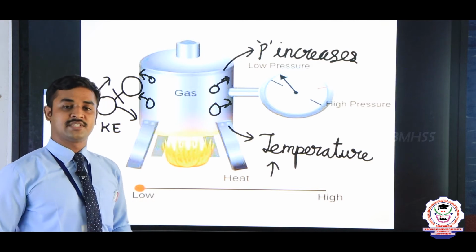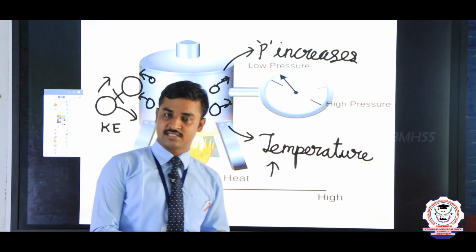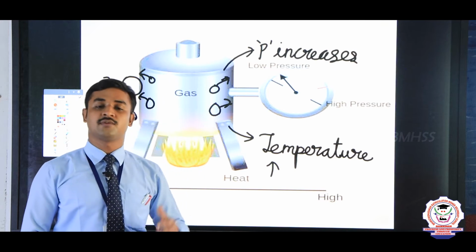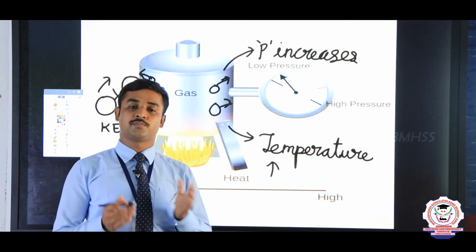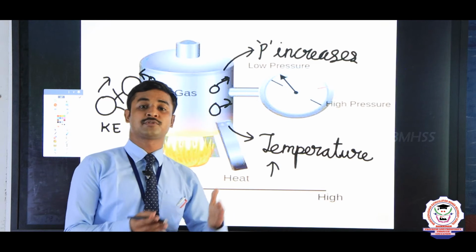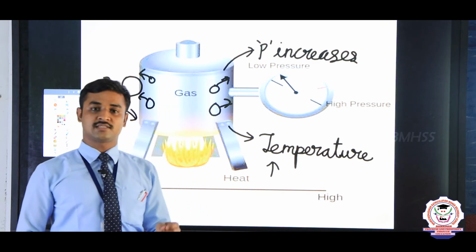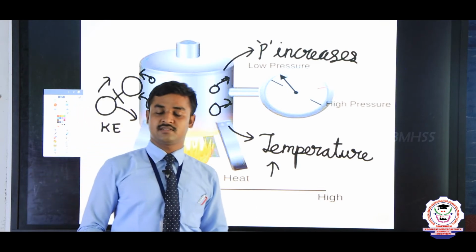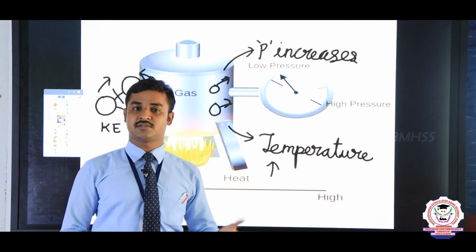In Boyle's law we discussed the pressure and volume relationship. When we increase pressure, volume decreases. So pressure is inversely proportional to volume. Charles' law describes pressure and temperature. When the pressure increases, temperature also increases.